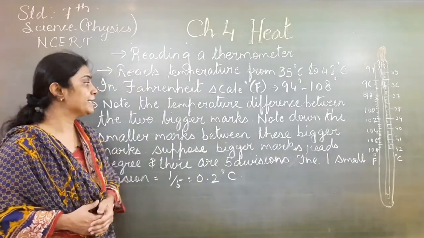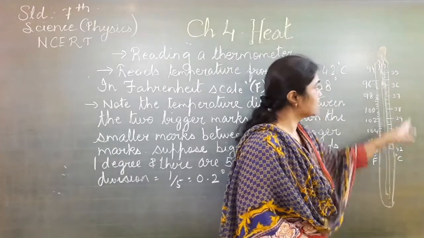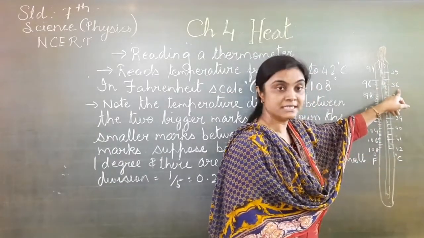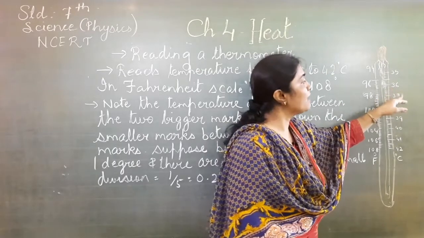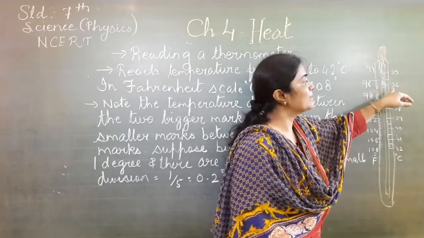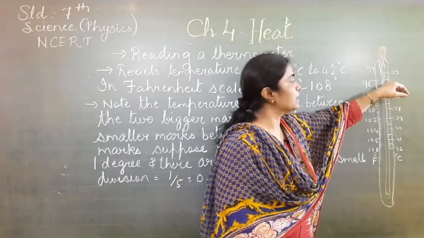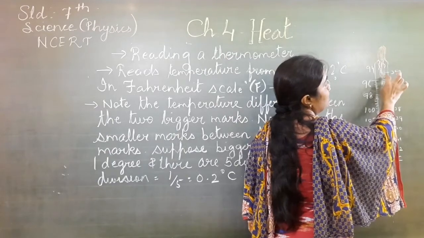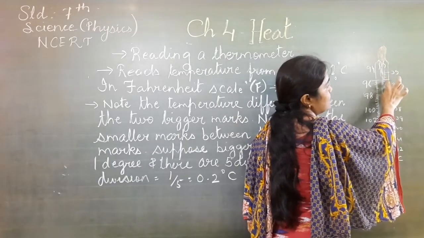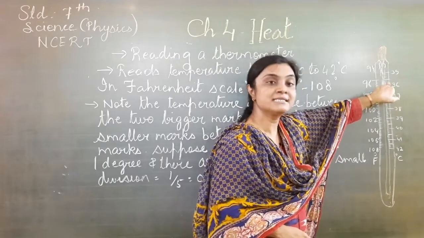Now how to take the readings? Let us see for degrees Celsius. Here is 35, here is 36. There are small 10 divisions. So if you have a fever of 35.6 degrees, you will count the markings 1, 2, 3, 4, 5, 6. So it will be counted as 35.6 degrees Celsius.